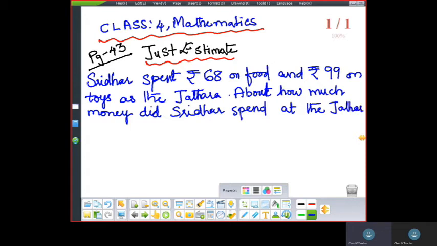So firstly, children, everywhere you have to understand the question. Till you understand the question, you cannot solve it. So let us first try to understand the question. Okay, children? So firstly, what is the first part here? Solution.